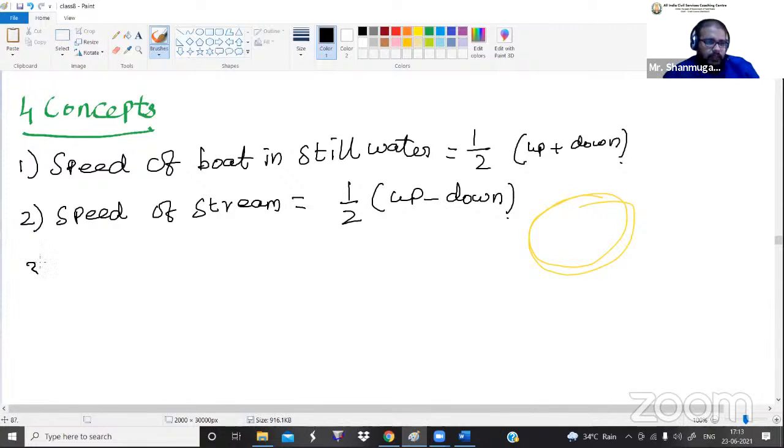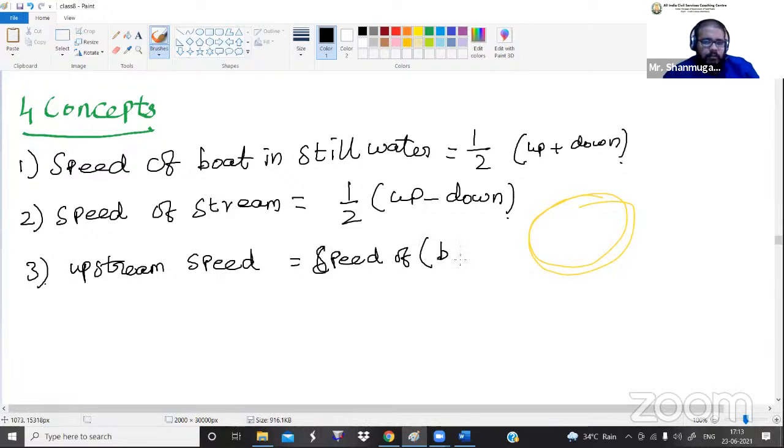Similarly, third one, if you want to calculate upstream speed, that is equal to speed of boat minus stream.